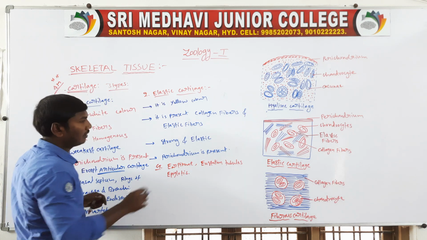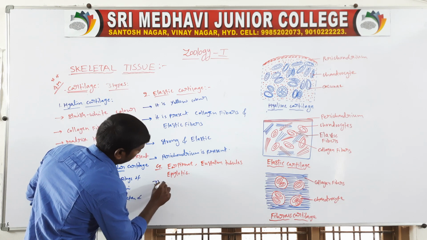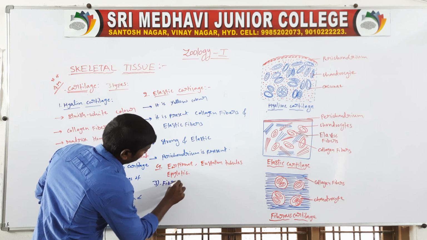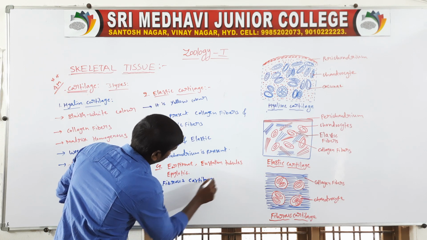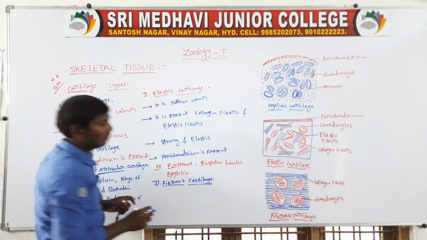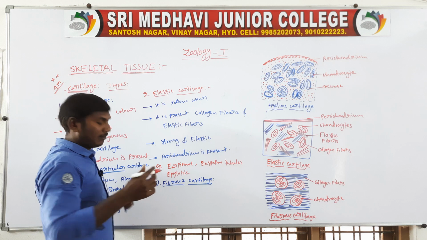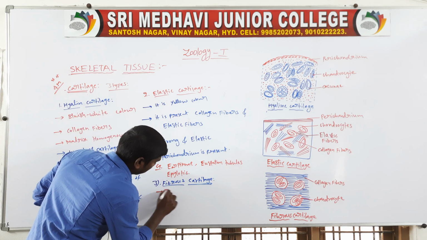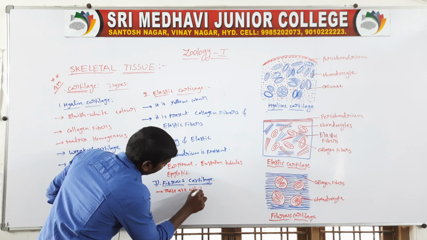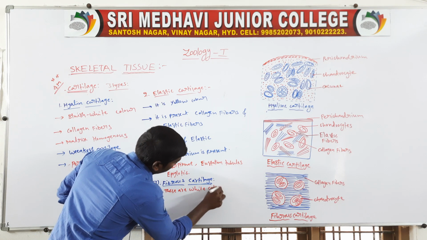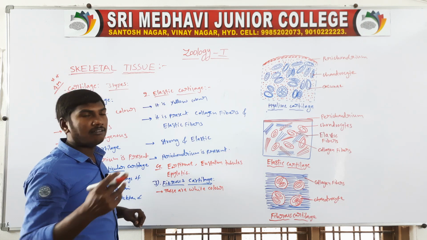Finally, the third one is fibrous cartilage. The fibrous cartilage is white in color.